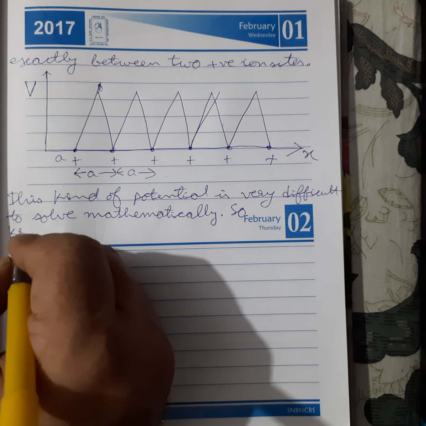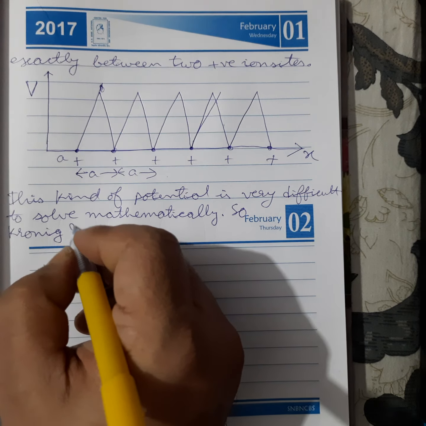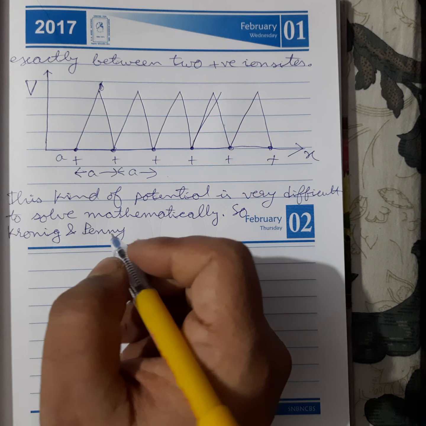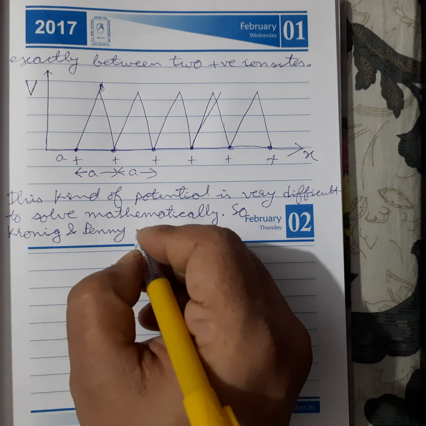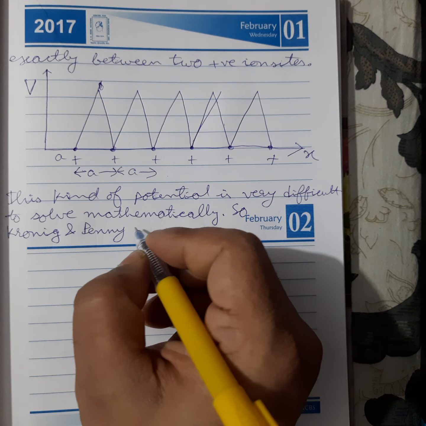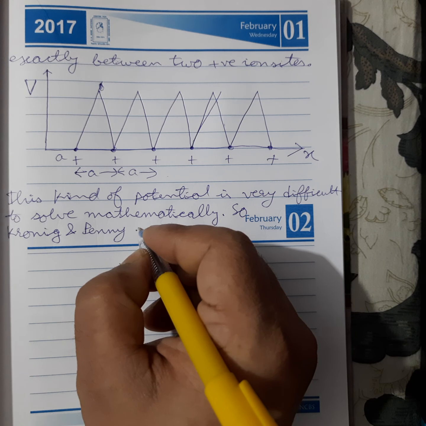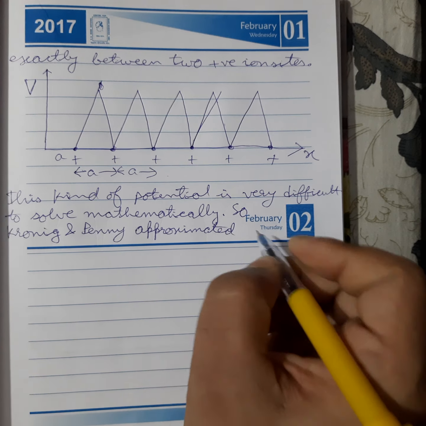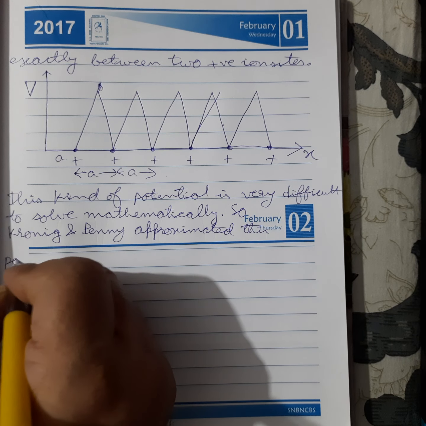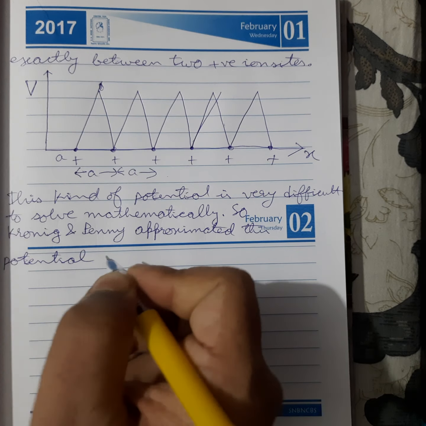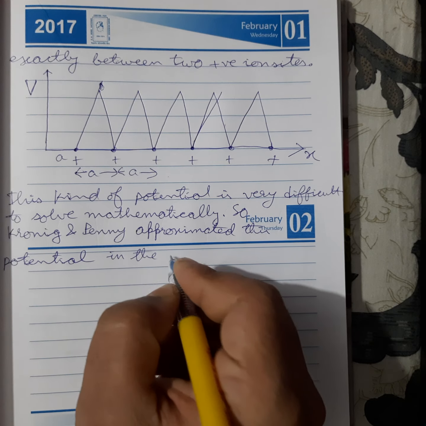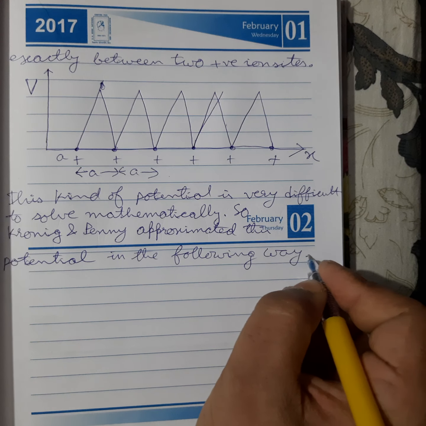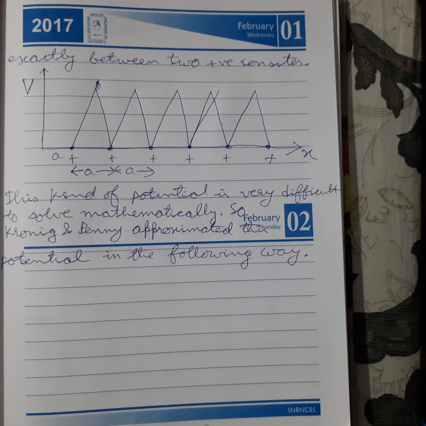So these two scientists, Kronig and Penney, gave an approximation. They approximated this potential in the following way.